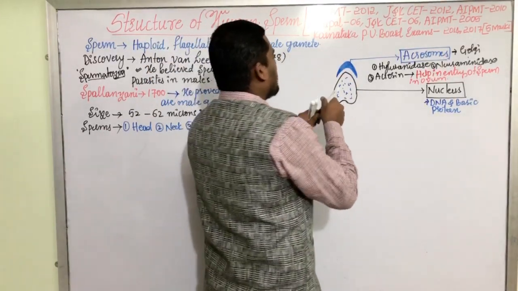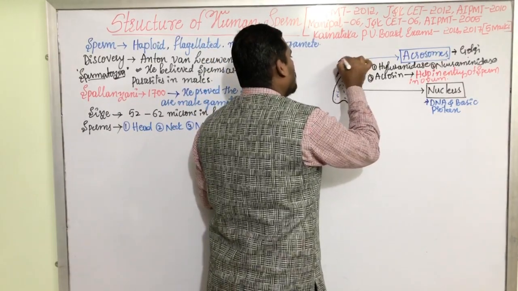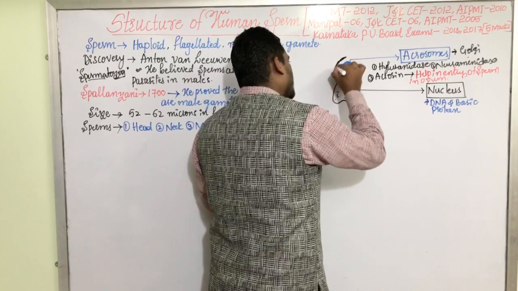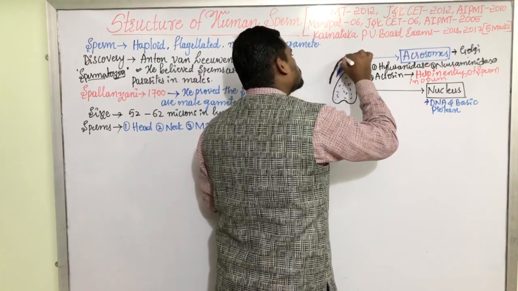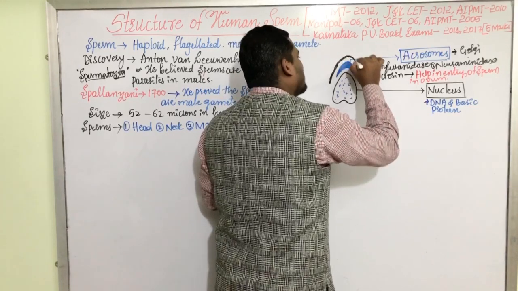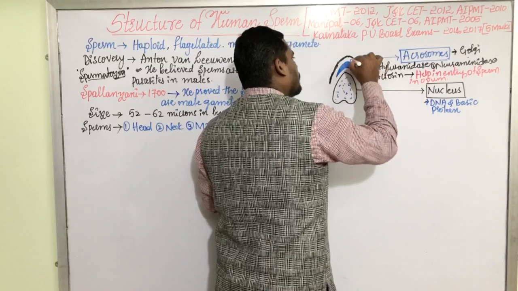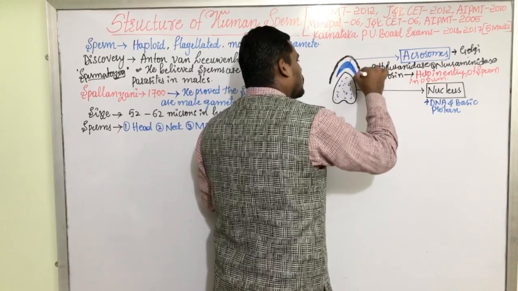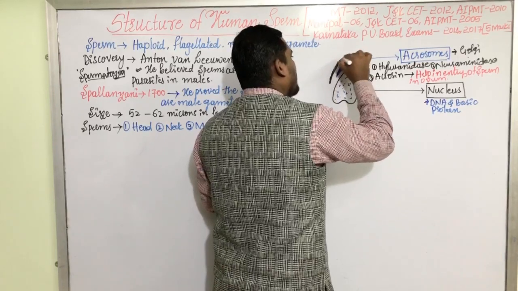The acrosome is covered with one more protective layer. This protective layer covers the entire acrosome as well as half of the nucleus. Half of the nucleus and the entire acrosome get covered by another protective layer.